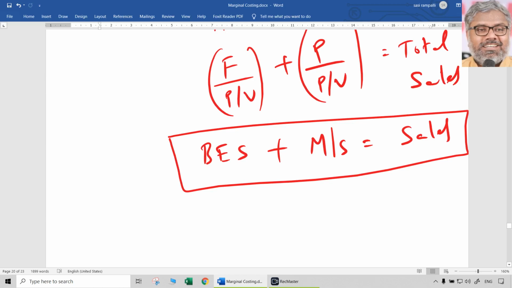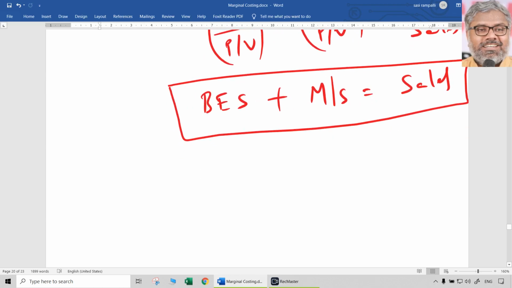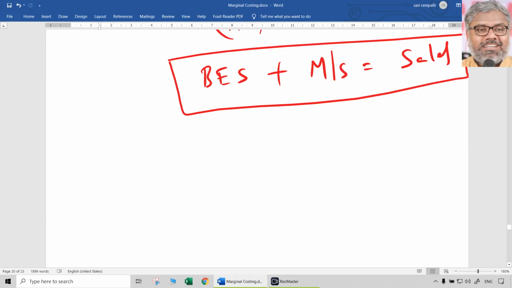It is not going to have any impact of that. But numerator, definitely the fixed cost total and profit total are taken. And if they are divided by PV ratio, we get break-even sales and margin of safety sales respectively. And if we add them, we get the total sales.